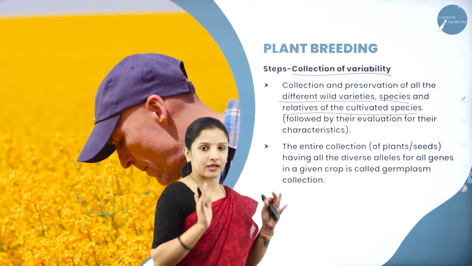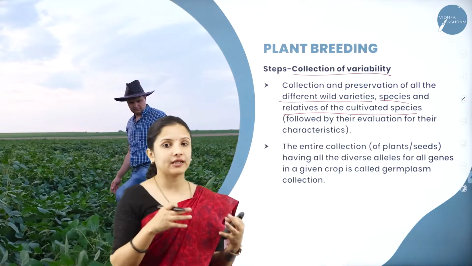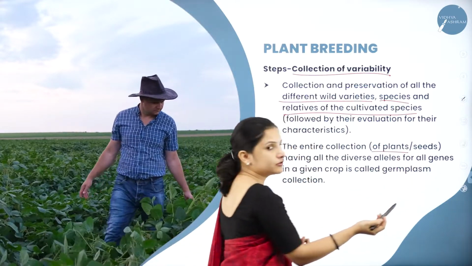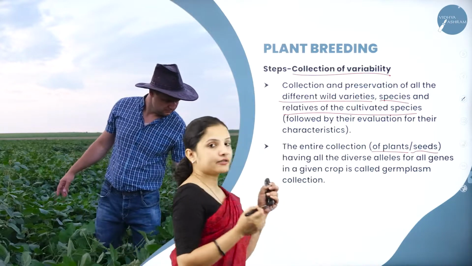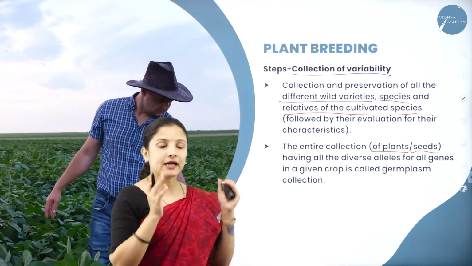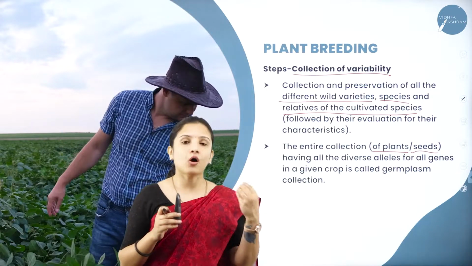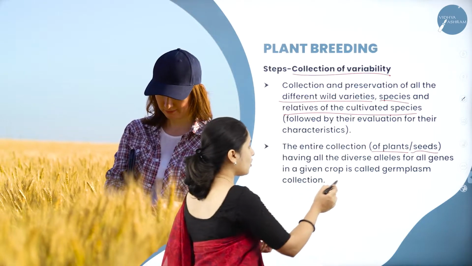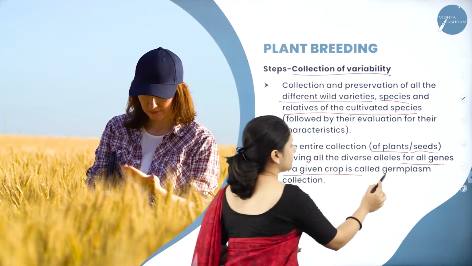And the entire collection, so whatever plants you have collected, we need to collect the seeds out of it. That is, the entire plant also can be collected, or the seeds also can be collected, and these should have actually diverse alleles of genes. The allele is nothing but an altered form of a gene, right? So they should have alleles for all the genes in a given crop, and this is called as the germplasm collection.